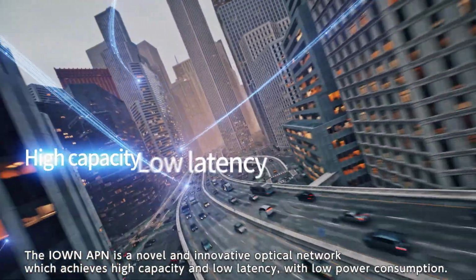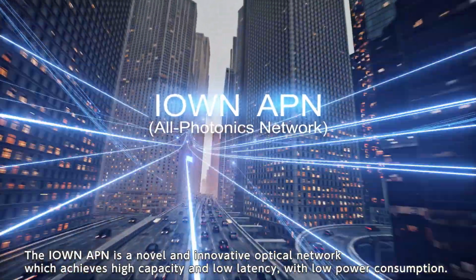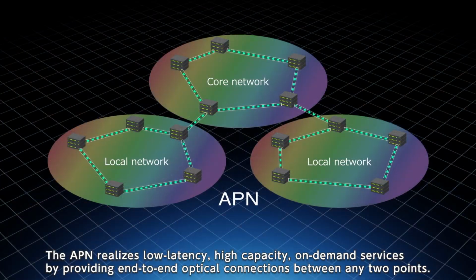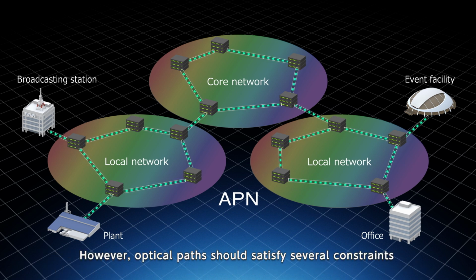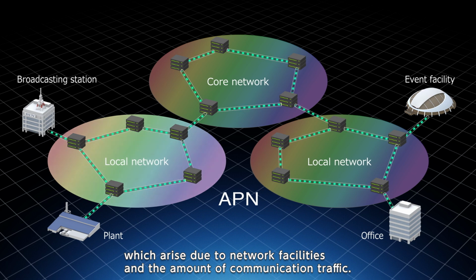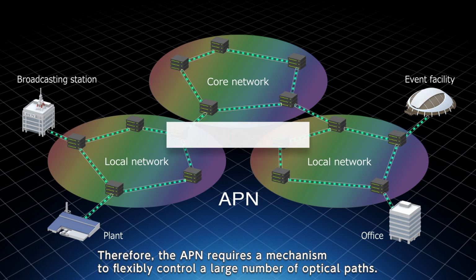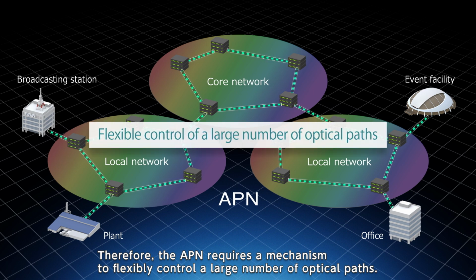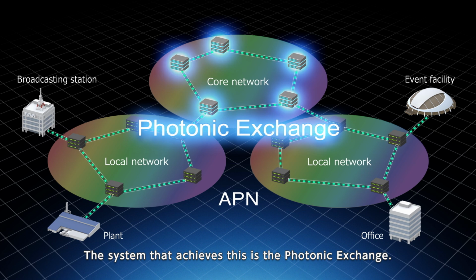The IOWN APN is a novel and innovative optical network which achieves high capacity and low latency with low power consumption. The APN realizes low latency, high capacity, on-demand services by providing end-to-end optical connections between any 2 points. However, optical paths should satisfy several constraints which arise due to network facilities and the amount of communication traffic. Therefore, the APN requires a mechanism to flexibly control a large number of optical paths. The system that achieves this is the Photonic Exchange.